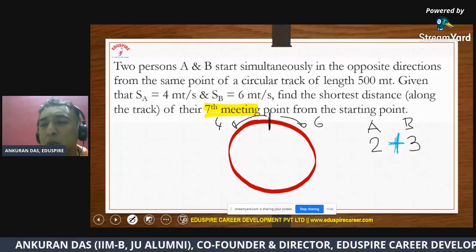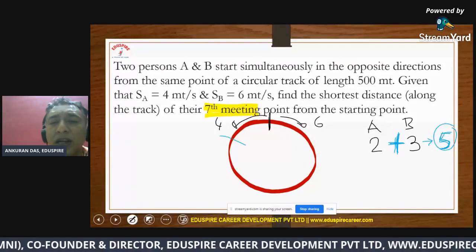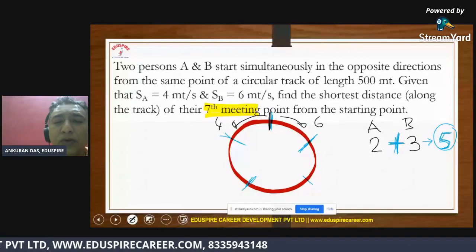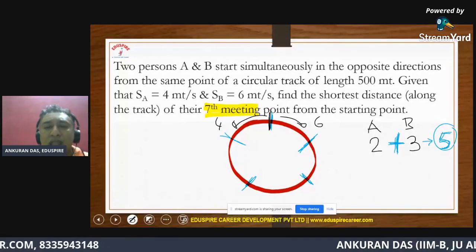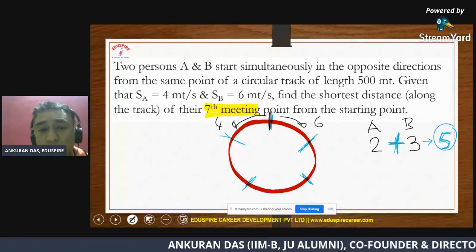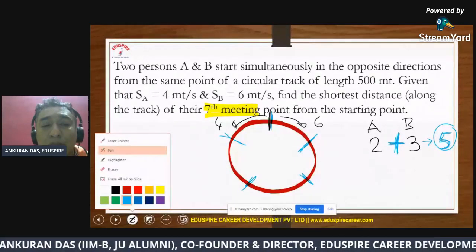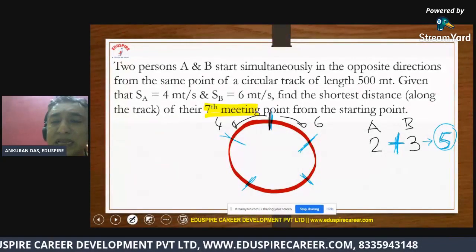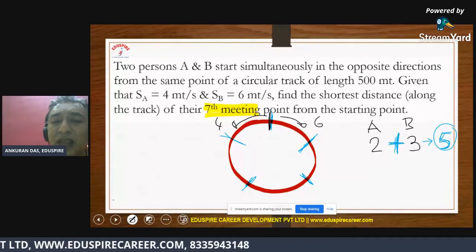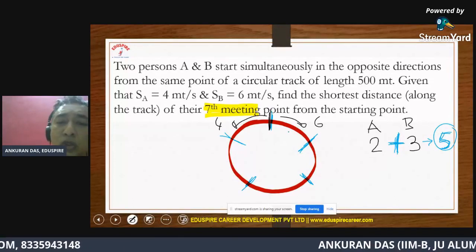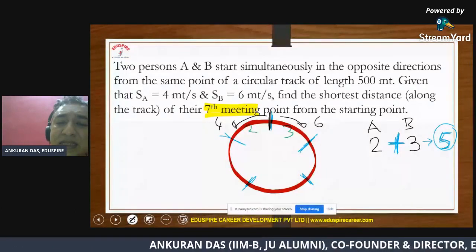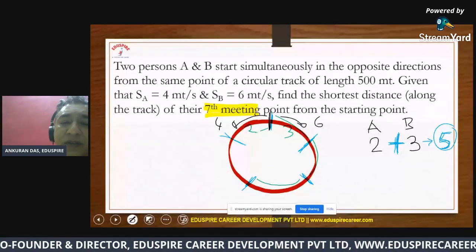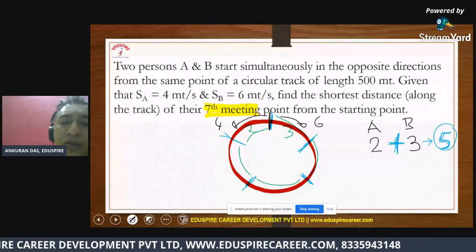So the next thing that you guys should do is to divide this circle into 5 equal parts. So why did I do that? You will realize that very, very soon. So it will be very easy for you to identify the respective meeting points. So you see, I can say that this guy is traveling at a speed of 3 and this guy is traveling at a speed of 2. So by the time this guy takes 3 parts, this guy will go 2 parts. So this will definitely give the first meeting point, all right? So this point will be the first meeting point.